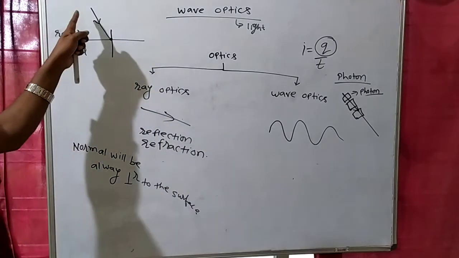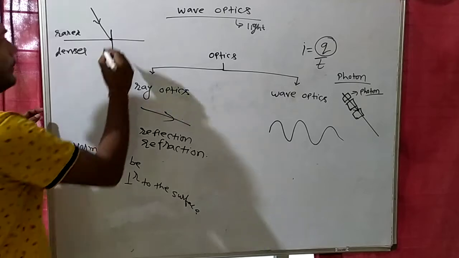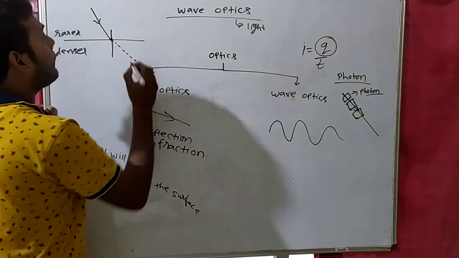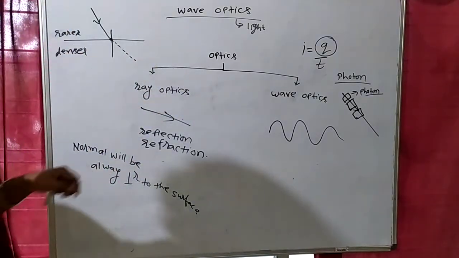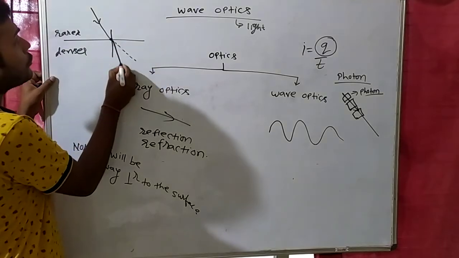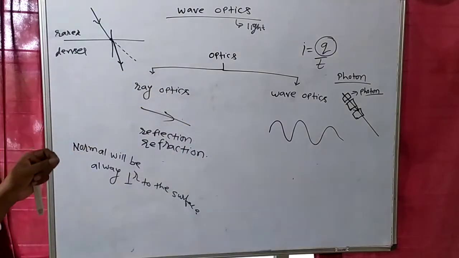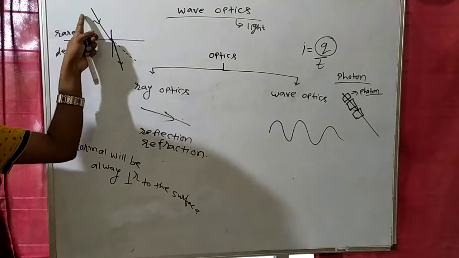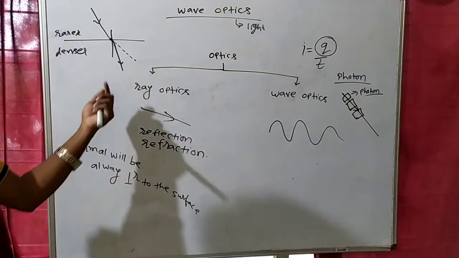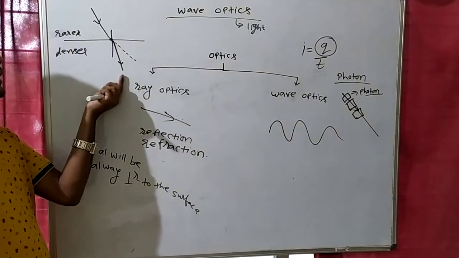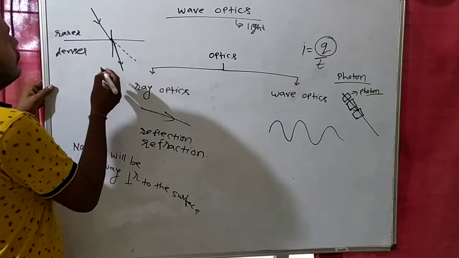If any ray of light goes from rarer medium to denser medium, it will not go in a straight line. It will bend and come close to the normal. In class 10 we have seen that whenever a ray of light goes from rarer medium to denser medium, it bends and comes close to the normal.